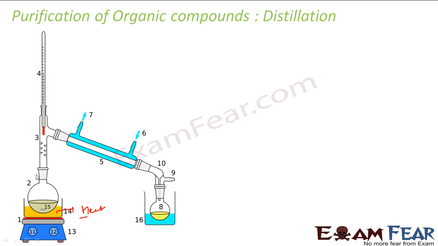and here you have a flask, the thermometer. Here you have the fractionating column. I'll discuss this fractionating column when I talk about fractional distillation actually, but let me discuss a little bit. When you heat this, for example, this is 50% pure and 50% impurity. Correct. Now when you heat this, since in this case the pure compound has a lower boiling point, you'll find here, for example, 70% pure compound and 30% impure compound.